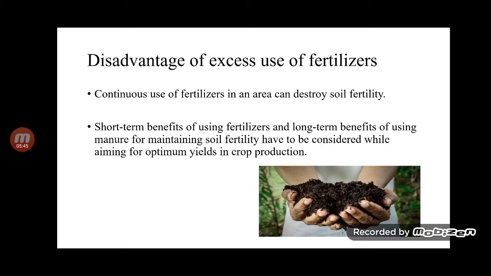Short-term benefit comes from using fertilizer, and the long-term benefit of using manure maintains the soil fertility. That means we use fertilizer for the short term and manure for the long term, because manure is a natural fertilizer. It maintains the soil fertility and is considered to aim at the optimum yield in crop production. It helps to protect our environment.